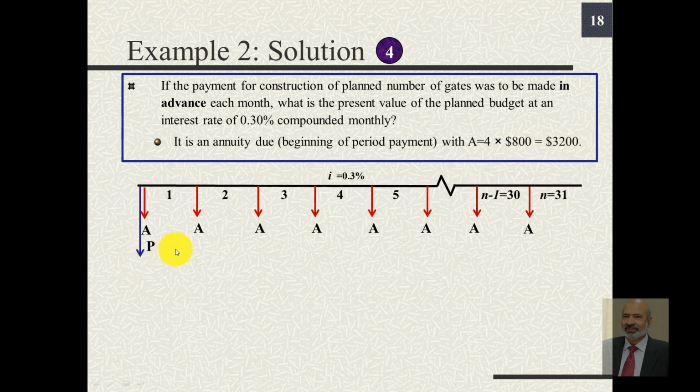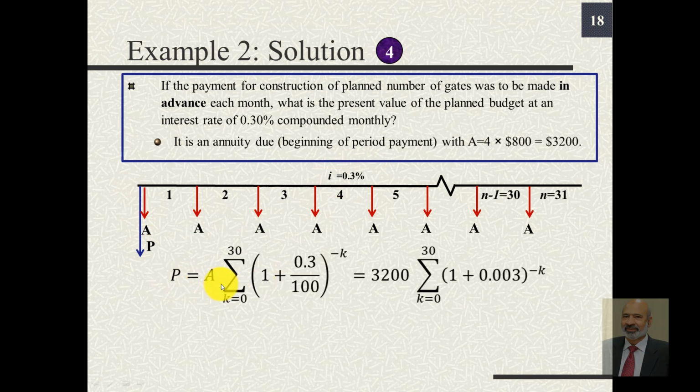This is how the cash flow diagram can be drawn. We have 31 beginning of period payments of A equal to 3,200 each, and we want to compute their present value P with an interest rate of 0.3% compounded monthly.